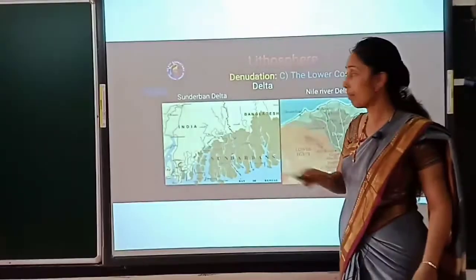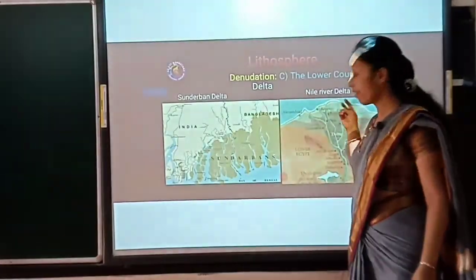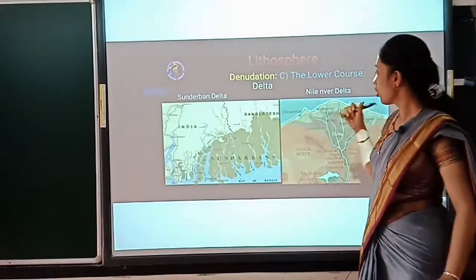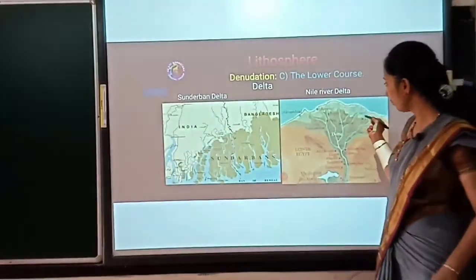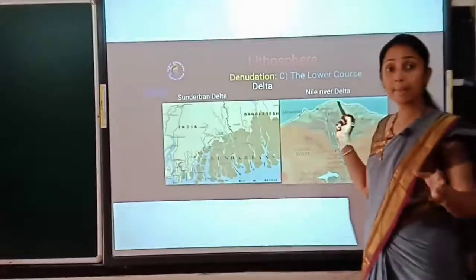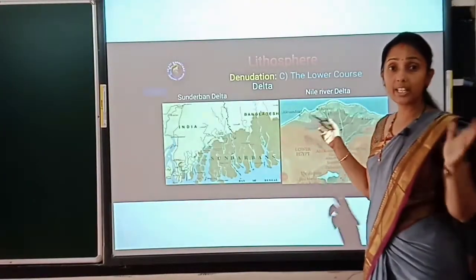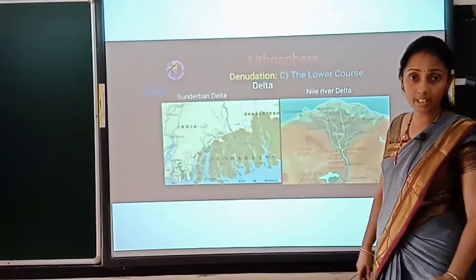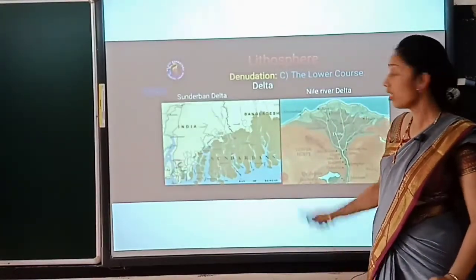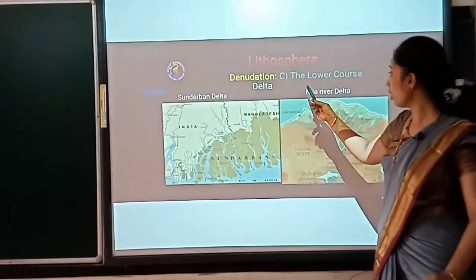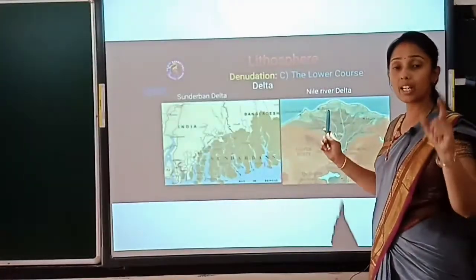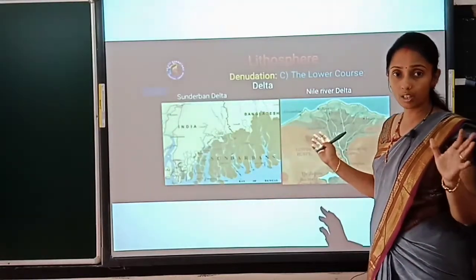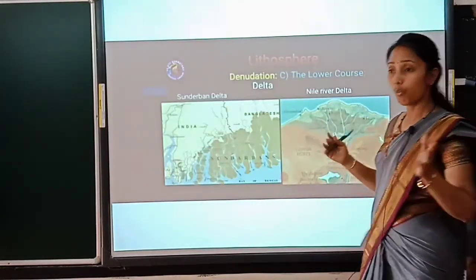Children, I hope you remember the Nile River Delta, which is known for the Egyptian civilization, which was mainly because of the fertility of the land, right? The river makes the land very fertile. I hope you remember that, yes children. So for the lower course as well as the middle course, we can give examples for the rich deposit of mineral resources.